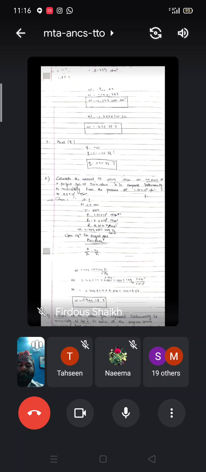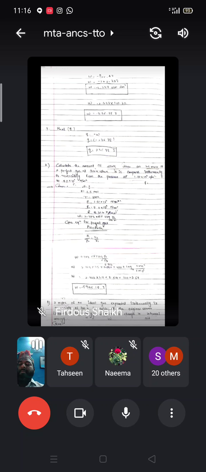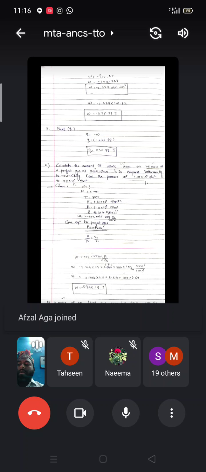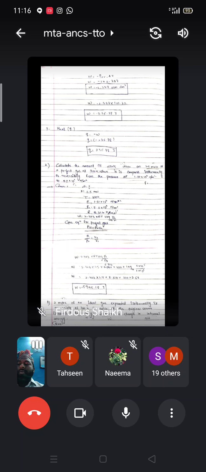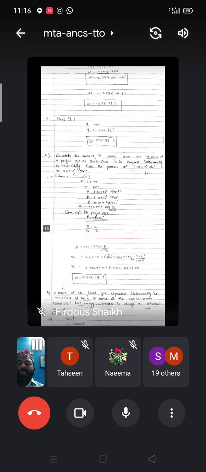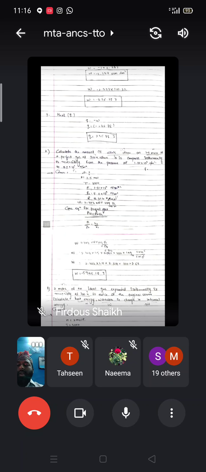Now another example is there. Calculate the amount of work done on 1.5 mole of a perfect gas at 300 Kelvin when it compresses isothermally and reversibly from the pressure of 1.01 into 10 raised to 5 Newton per meter square to 5 into 10 raised to 5 Newton per meter square. You have to calculate the W. We have seen the formula for the W. W is nothing but 2.303 nRT log to the base 10 V2 by V1.